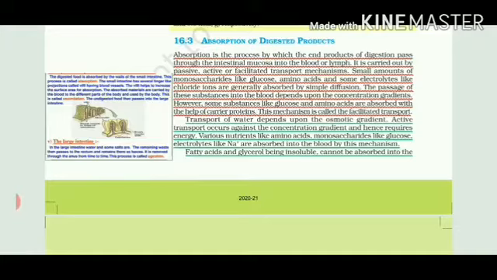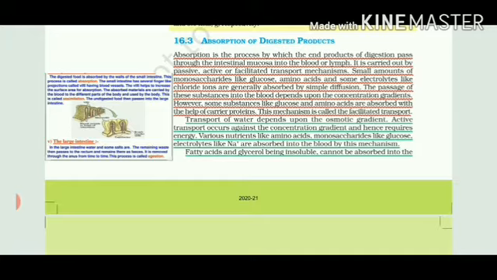The undigested food comes out of the body in the form of feces. Water which we drink acts as a major universal solvent, and it is transported along the osmotic gradient. Osmosis is the movement of the solvent from higher concentration to lower concentration through a semi-permeable membrane. Active transport always takes place against the concentration gradient, that is, from low to higher, so it requires a lot of energy. Which form of energy? ATP, adenosine triphosphate.